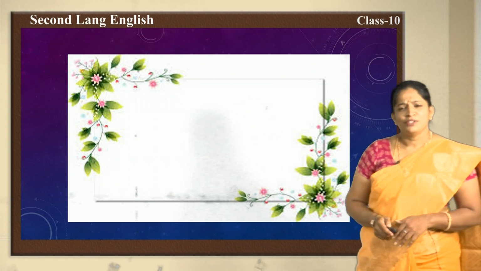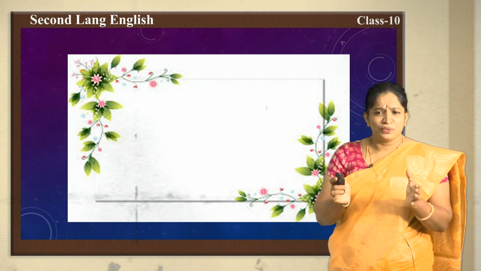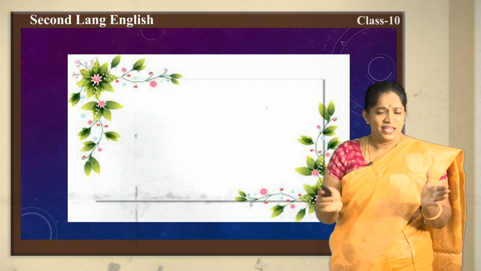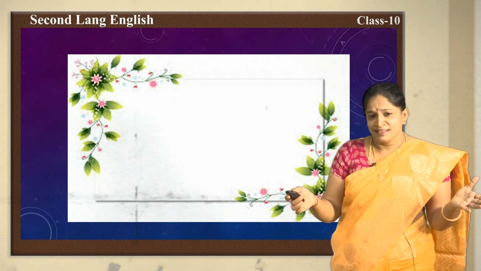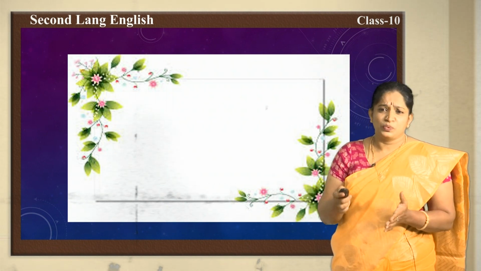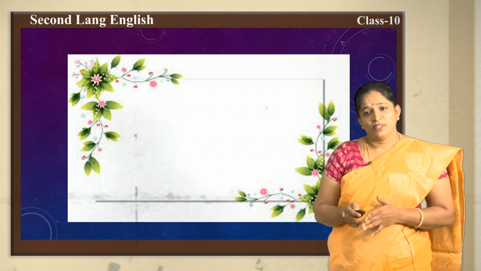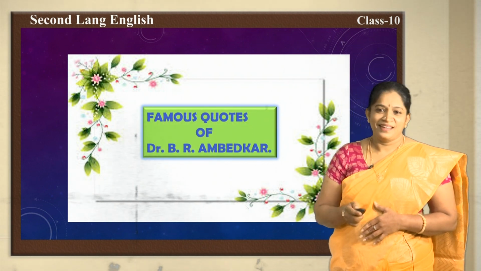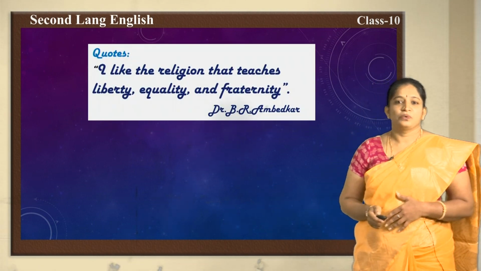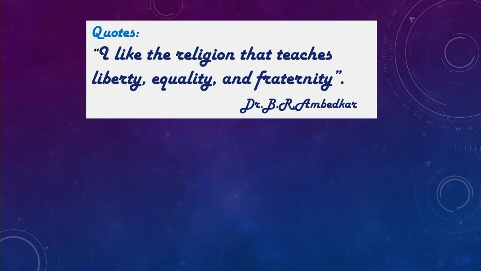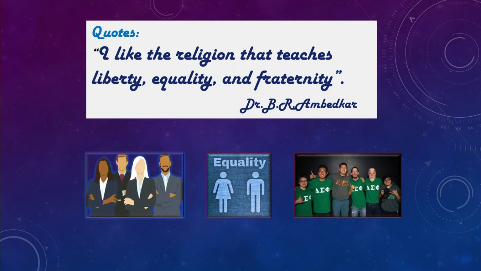Okay children, you know children, Ambedkar was a multi-talented personality. He was a jurist, an anthropologist, a writer, a philosopher and many more things. He had great ideologies towards the society. So, let us brush up our knowledge with the famous quotes of Dr. B.R. Ambedkar. Here is the first quote. I like the religion that teaches liberty, equality and fraternity.